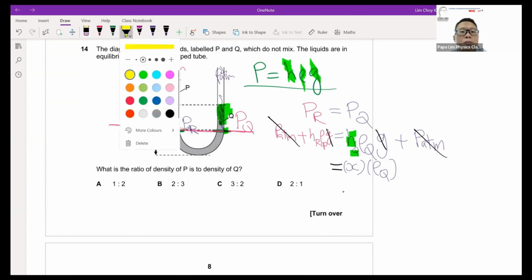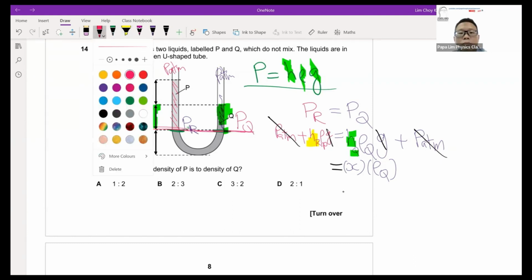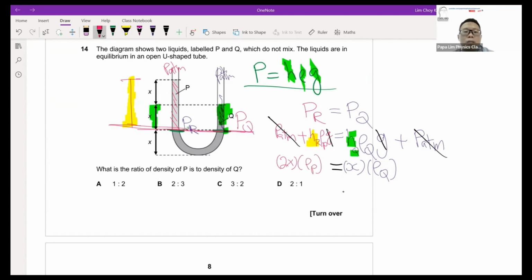HR here, in this case we actually refer to the whole length of HR here, this will be 2x rho P. So now once you have this, I want the ratio of P to Q. So which means I will have rho P over rho Q, x over 2x. So the answer will be 1:2.